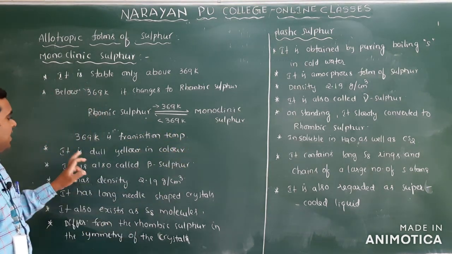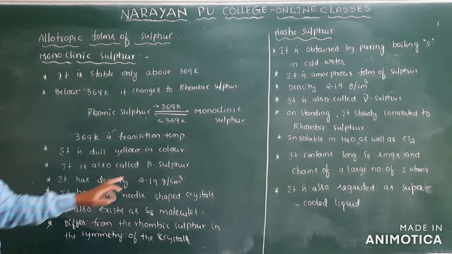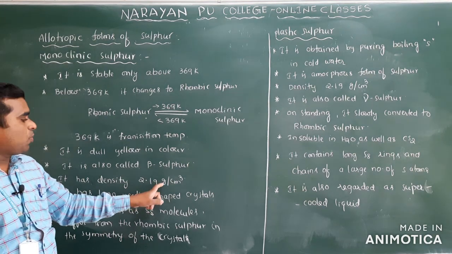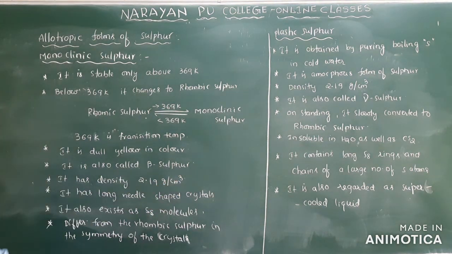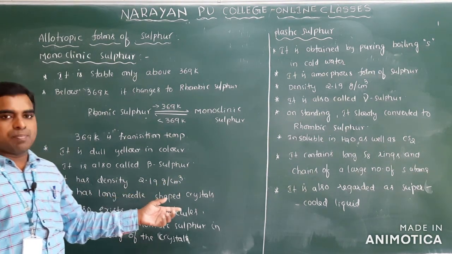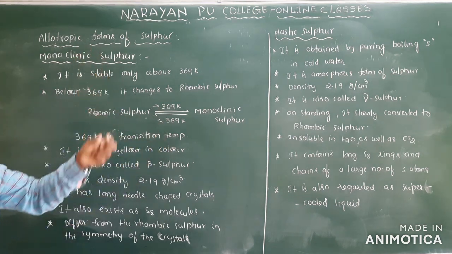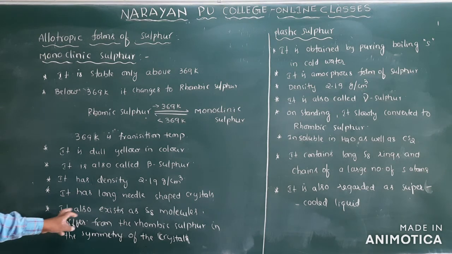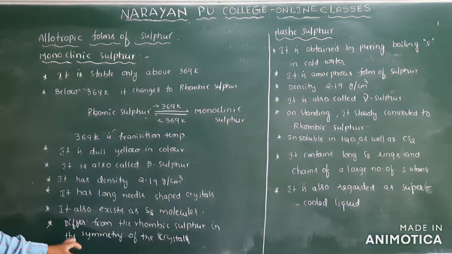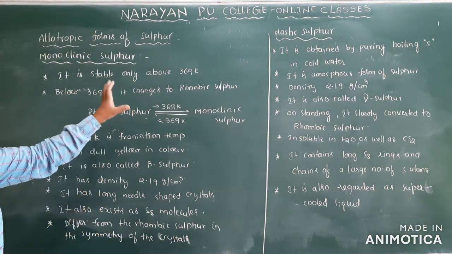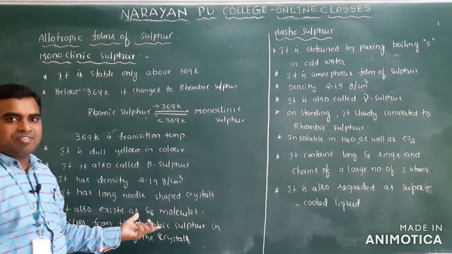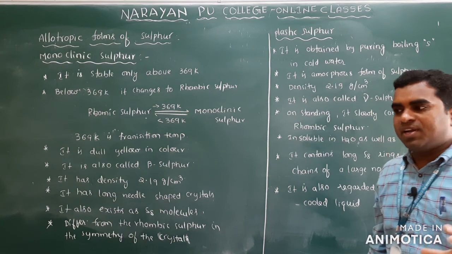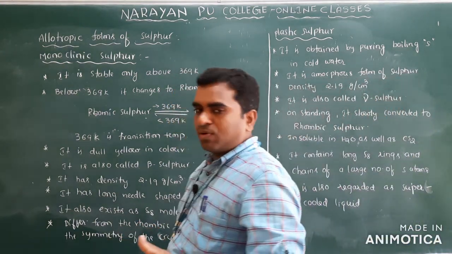It is dull yellow in color, also called beta sulfur. It has density 2.19 gram per centimeter cube and has long needle shaped crystals. It exists as S8 molecules, like rhombic sulfur. But the difference is that the structures are the same, but they show a difference in symmetry.